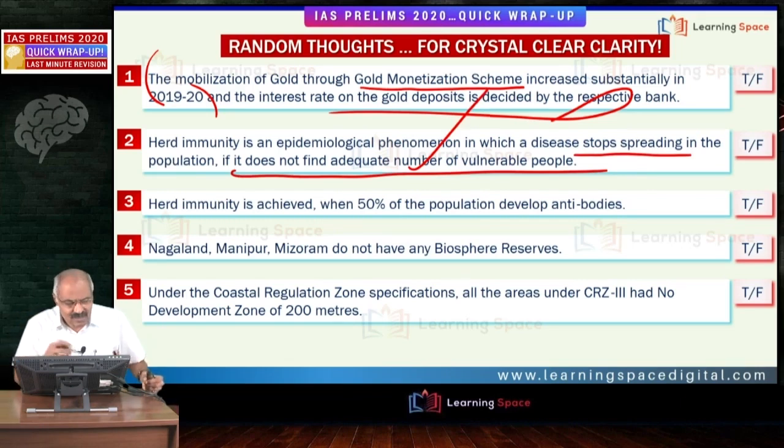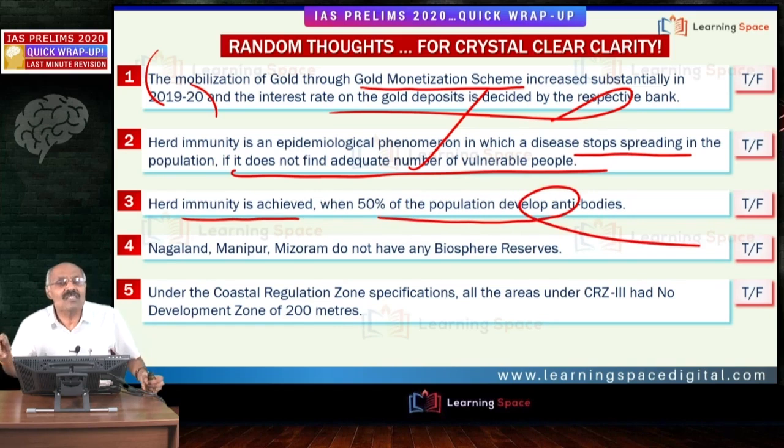The third statement is wrong. Herd immunity is achieved when 50% of the population develop antibodies. This is wrong. It depends on disease to disease. If you look at measles, for herd immunity, 95% vaccination is required. And vaccination in several countries is hovering around 85% or so.